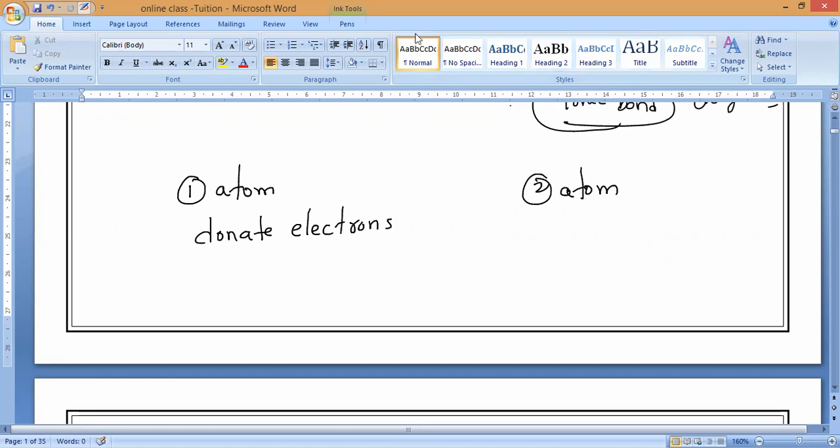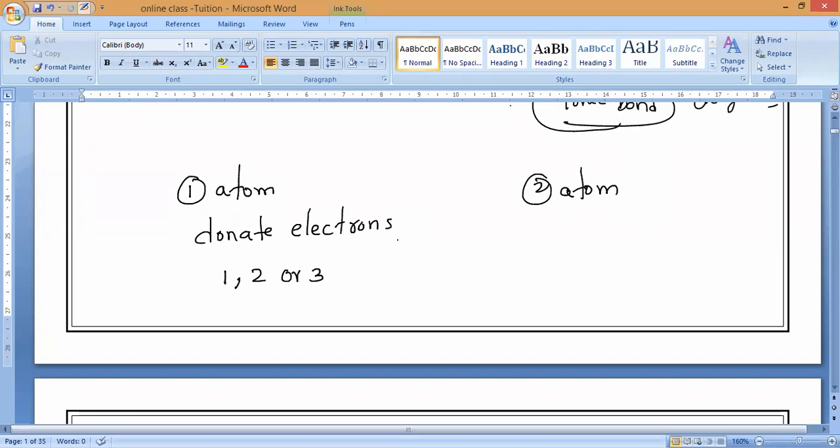How many valence electrons should it have? As I said in the last class, if it wants to donate electrons, its valence shell contains maybe 1, or maybe 2, or maybe 3. So it can donate electrons to achieve an inert gas electronic configuration.